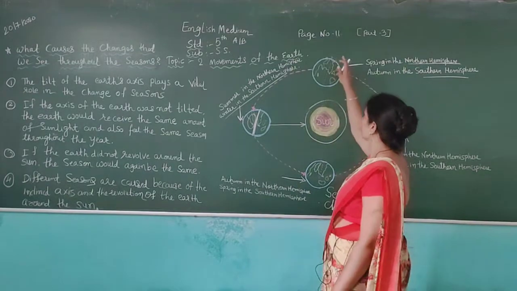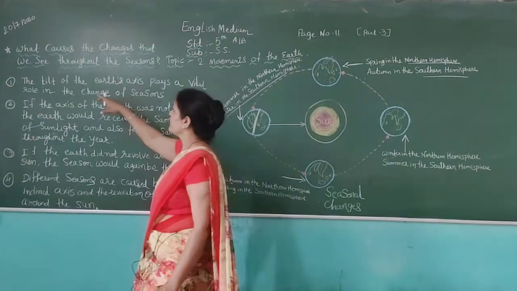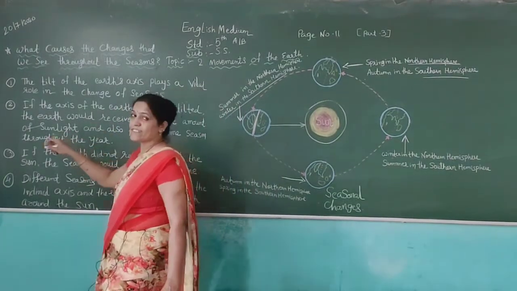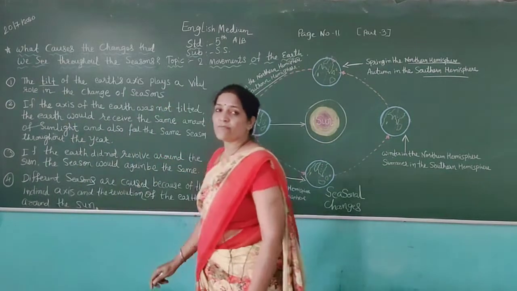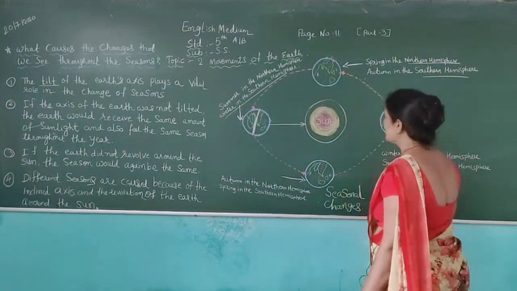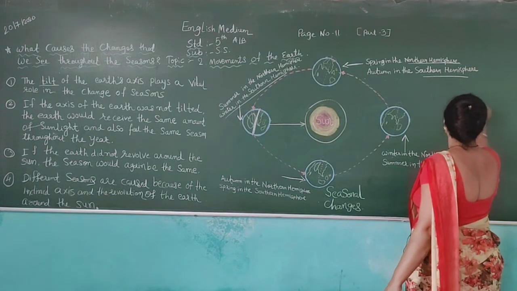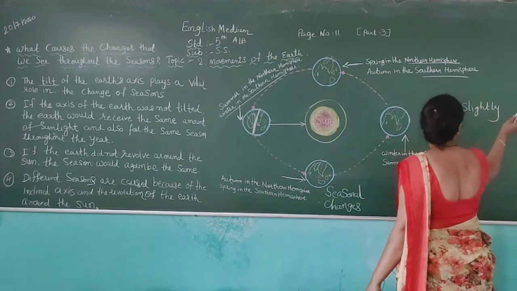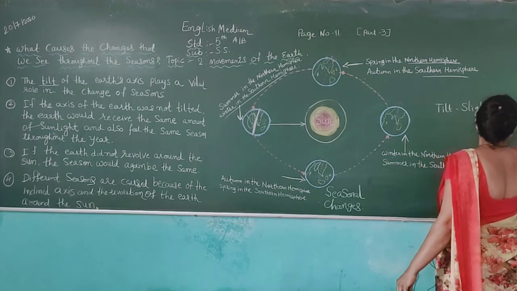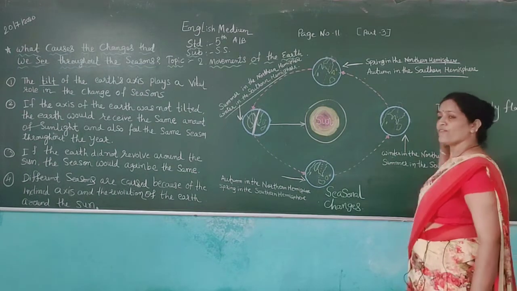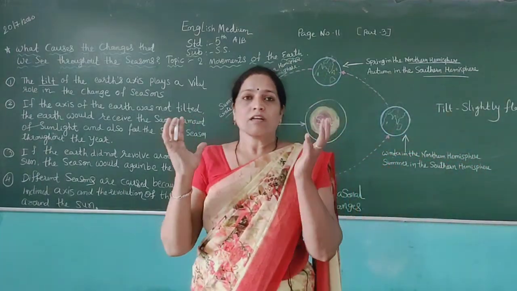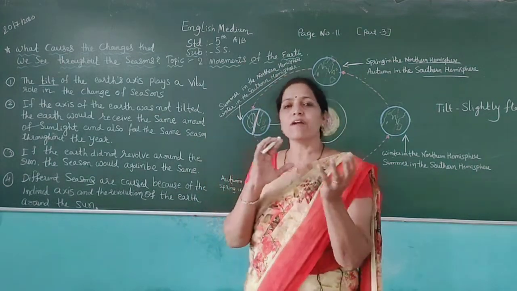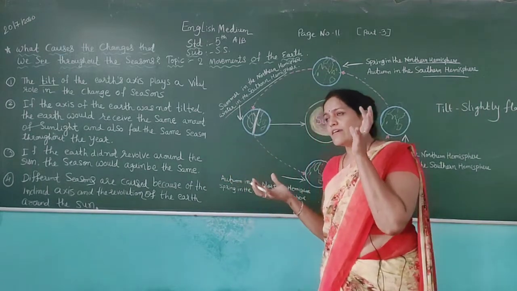Now let's see page number 11. The tilt of the earth's axis plays a vital role in the change of seasons. Friends, what is the meaning of tilt? Tilt means slightly flattened. Our earth does not move straight, but is slightly turned aside.